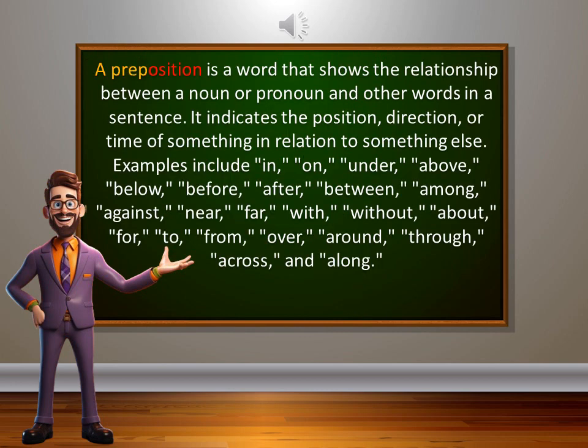The sixth one is preposition. A preposition is a word that shows the relationship between a noun or pronoun and other words in a sentence. It indicates the position, direction, or time of something in relation to something else. Examples include in, on, under, above, below, before, after, between, among, against, near, far, with, without, about, for, to, from, over, around, through, across, and along.